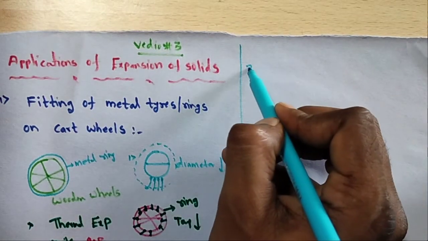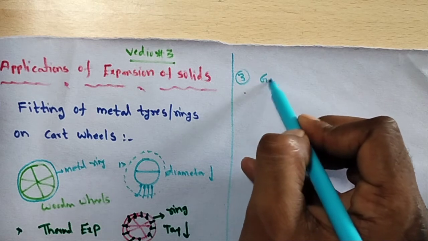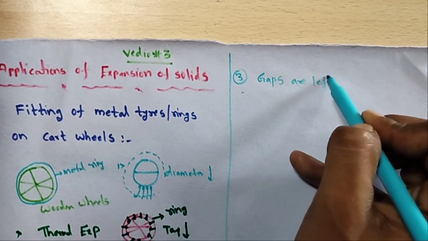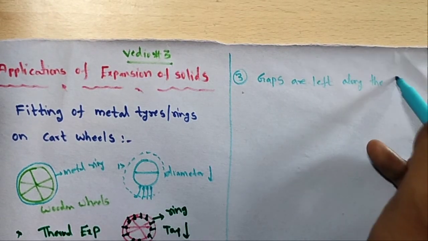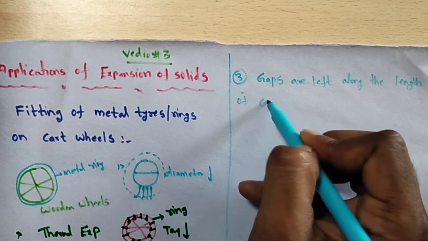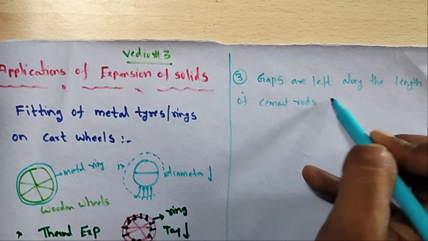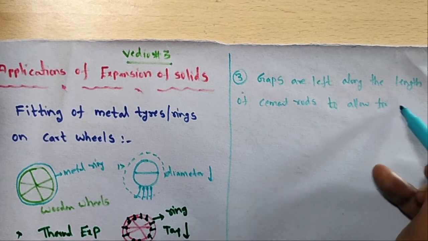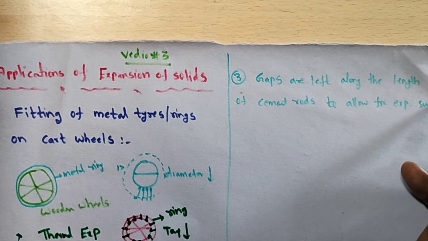Here I am taking the third one. Gaps are left along the length of cement roads to allow for expansion during summer.